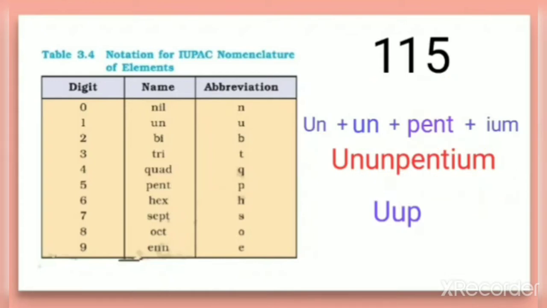And as you have given the name, give the symbol. So first un, so capital U is taken. Then the second letter is also an abbreviation. For one it is U, and for pent the abbreviation used is P. So the symbol for this element is Uup. And first of all, you have to keep the first letter capital, and the rest of the letters should be kept as small letters.